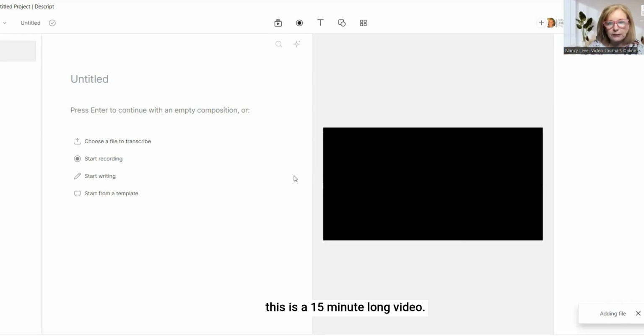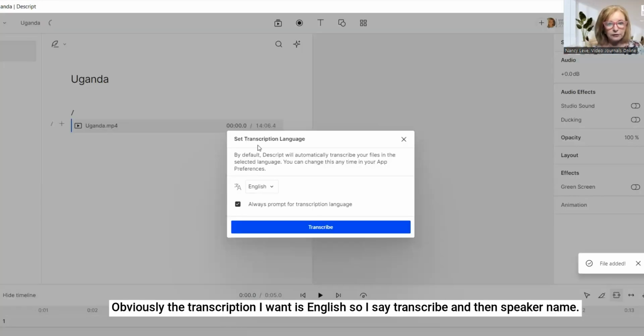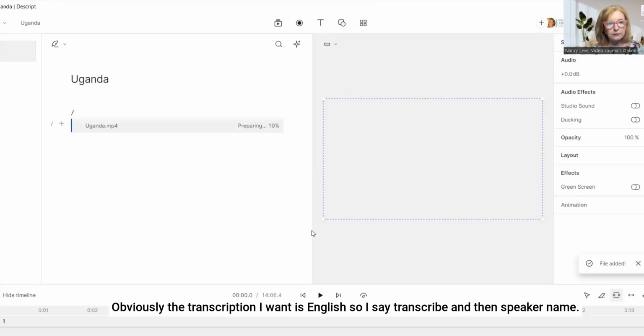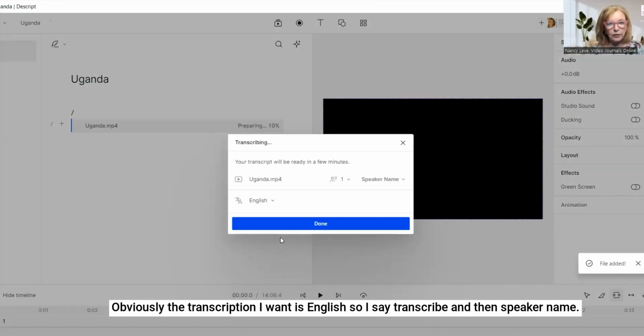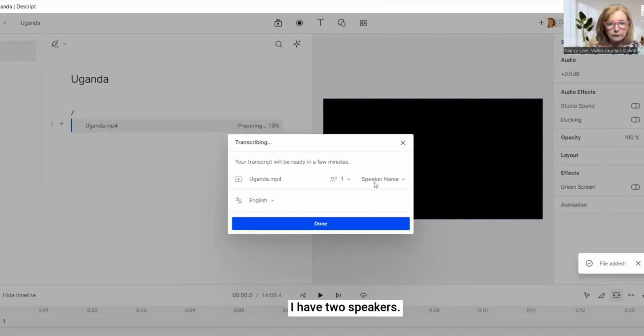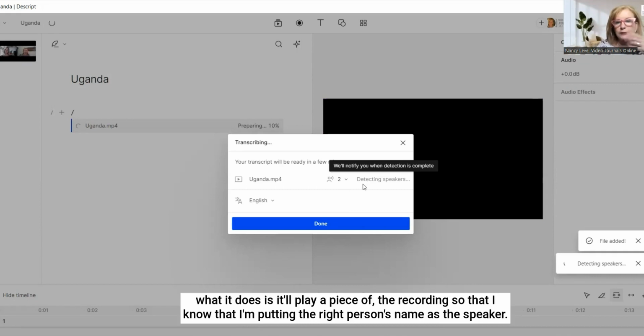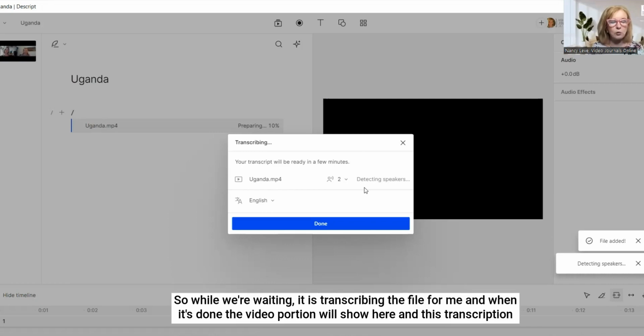This is a 15-minute long video. Obviously, the transcription I want is English. So I say transcribe. And then speaker name. I have two speakers. What it does, it'll play a piece of the recording so that I know that I'm putting the right person's name as the speaker. So while we're waiting, it is transcribing the file for me.